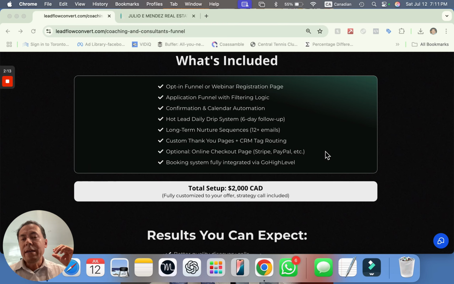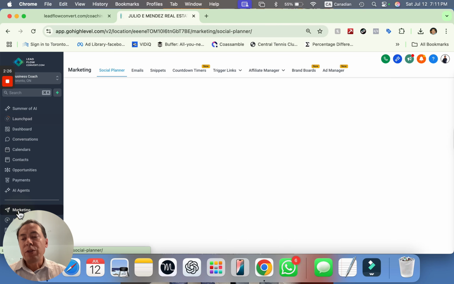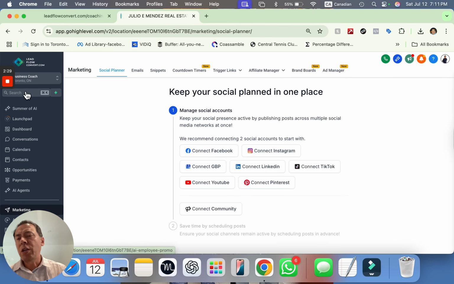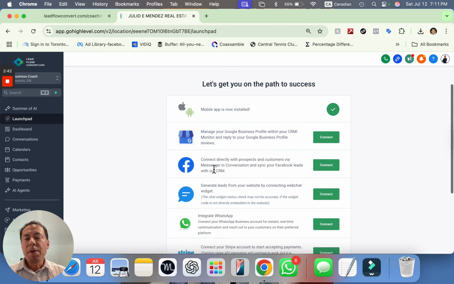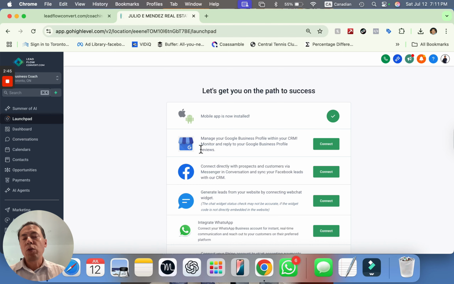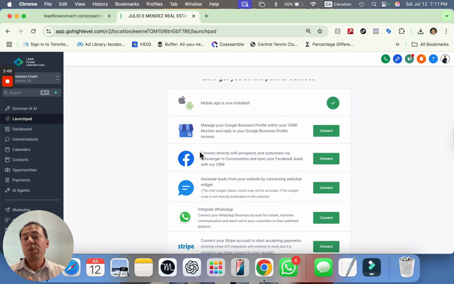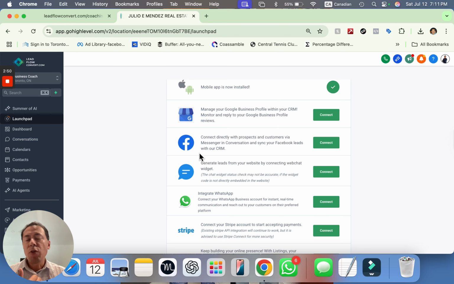But in essence, you can have integrations, and again, you get a wonderful CRM. On top of that, you get an incredible marketing tab where you can actually have the wonderful social planner. We're going to talk about this right now, but first let's jump into our leadflowconvert.com, which is a product of GoHighLevel. First thing, you come to your launchpad. Okay, super important that we connect everything that it's here, including your Google business profile, your Facebook. We can actually put a widget on your website.